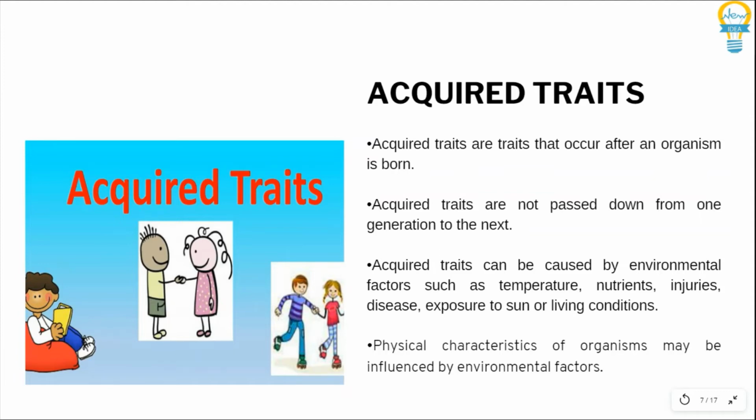Inherited traits are genetically determined characteristics that distinguish one organism from another. Every organism has a specific genome or chromosomes that contain genes responsible for transferring information from one generation to another.